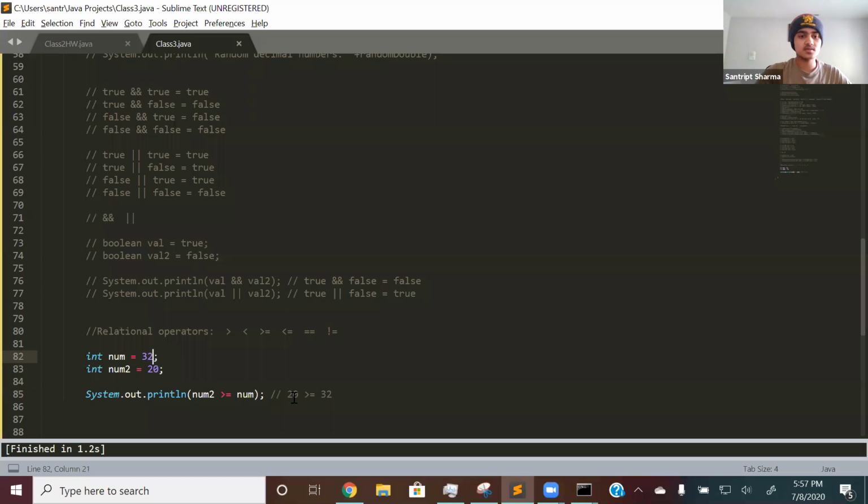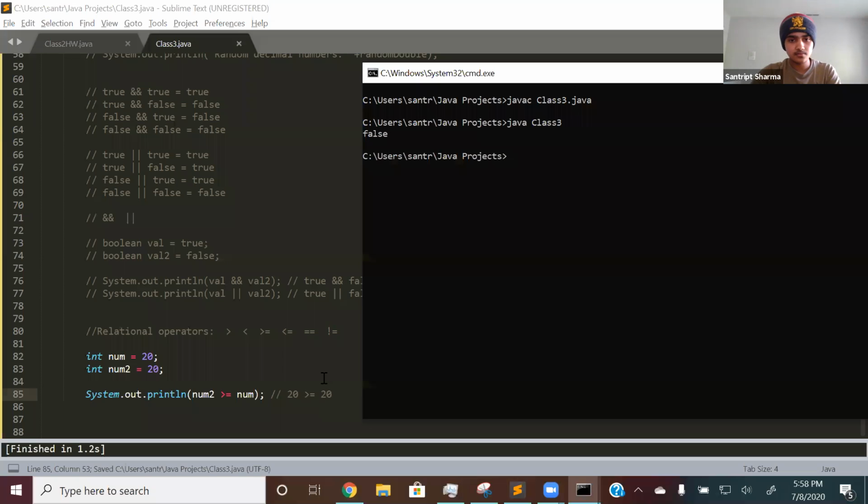Now let's change up the values. So let's make num 20 as well. Let's go over the same process. It checks whether num2 is greater than num. Is 20 greater than 20? No, they're equal. And that's exactly what it checks next. Is num2 equal to num? Yes. So it will print out true, because num2 is greater than or equal to num, since 20 is equal to 20. So if I compile, run, true, since they're equal.